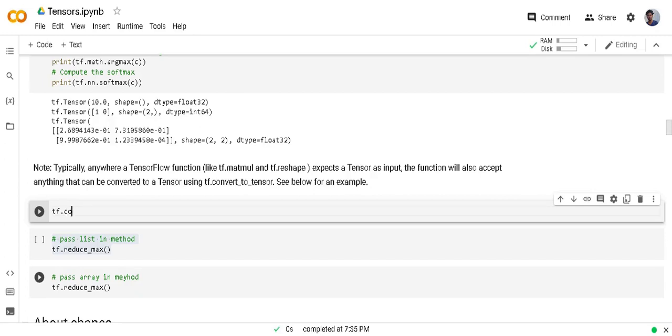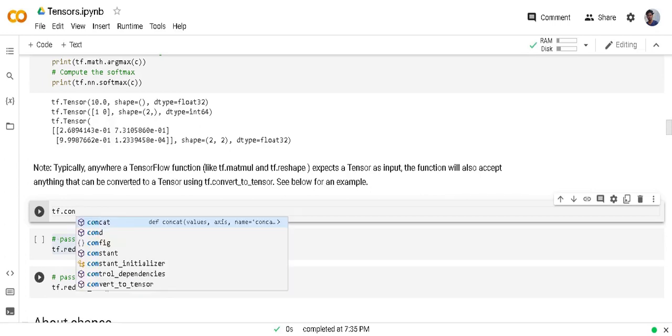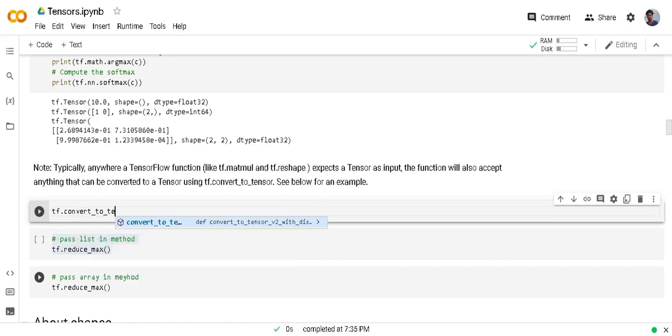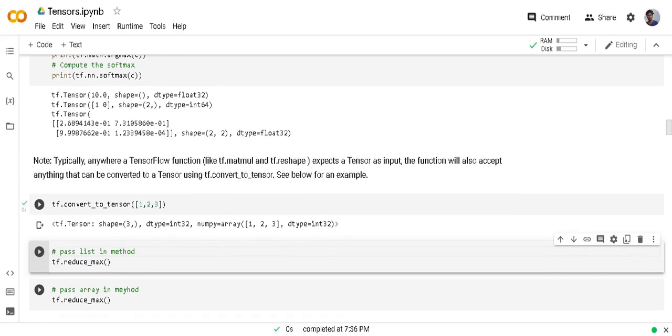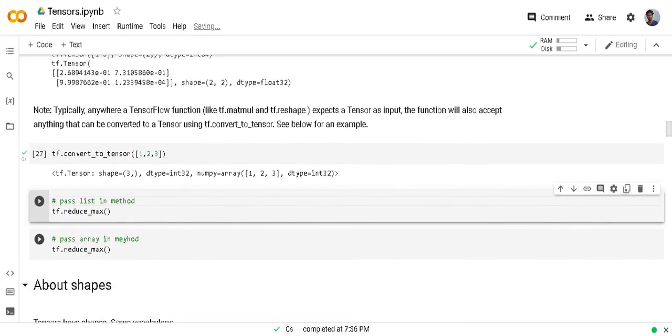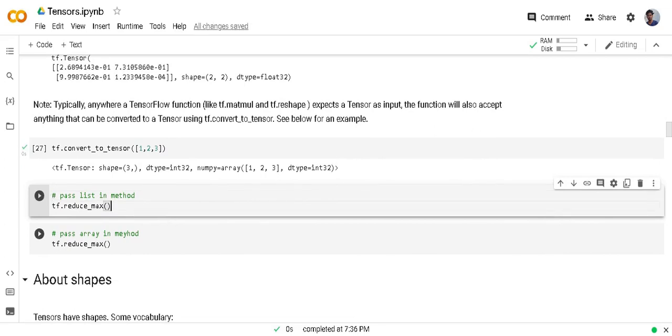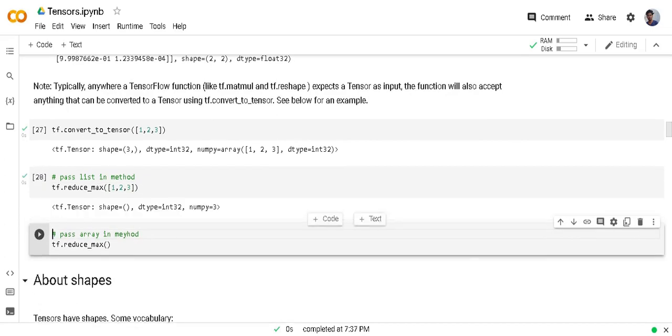Also you can convert a list to tensors by using the convert to tensor function. Here I am passing a list, and now this function will change the list to a tensor. And all functions in TensorFlow can take parameters in the form of a list, and also it can take the form of a NumPy array.